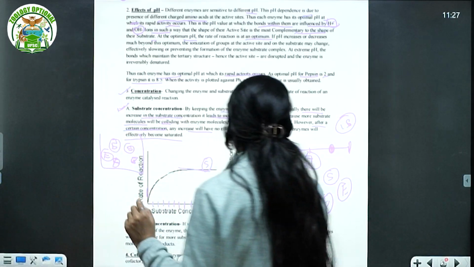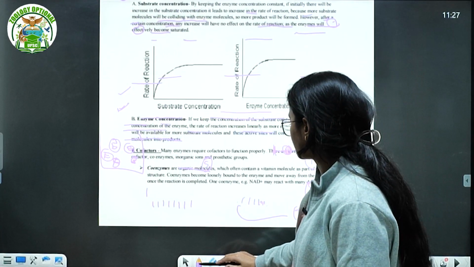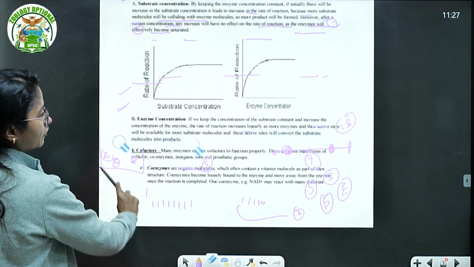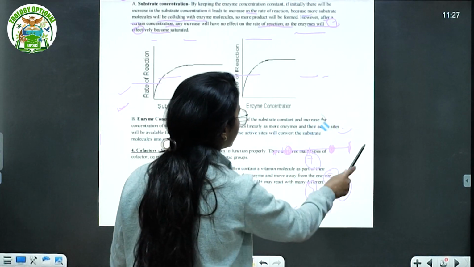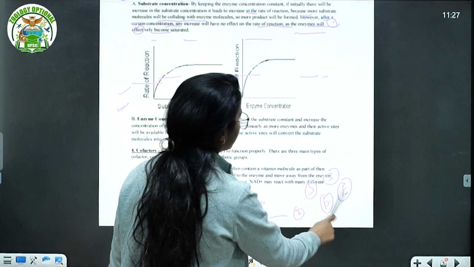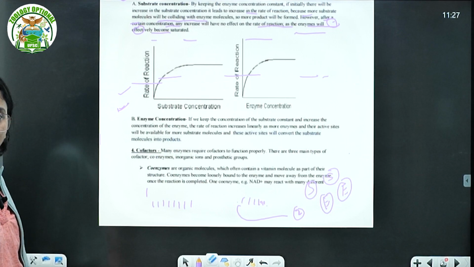That is what has been mentioned here. If we keep the concentration of the substrate molecule constant and increase the concentration of the enzyme, the rate of reaction increases linearly as more enzymes and their active sites will be available for more substrate. But after these active sites convert the substrate, there is no further increase, okay, because all your substrate has been converted.